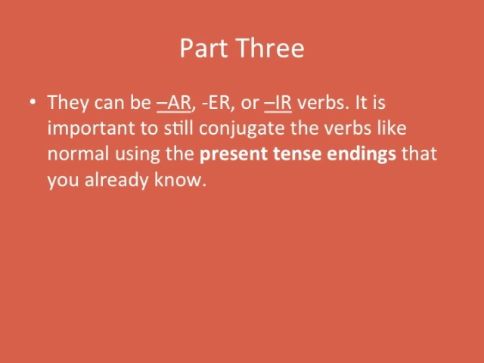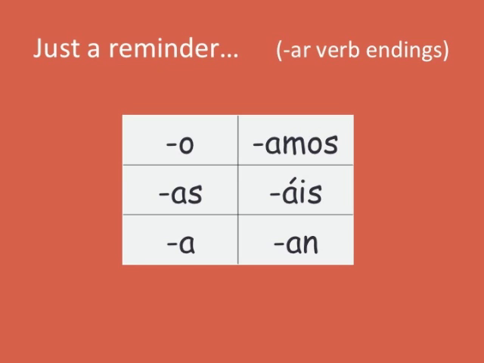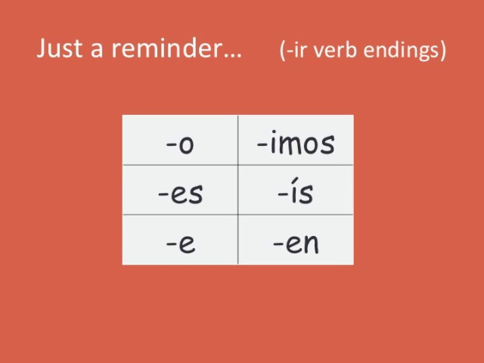Okay, boot verbs can be AR, ER, or IR verbs, and it's important to still conjugate the verbs like normal using the present tense endings that we already know. So just as a reminder, let's go through the endings. The AR endings: o, as, a, amos, áis, an. The ER endings: o, es, e, emos, éis, en. And the IR endings: o, es, e, imos, ís, en. Remember, everything's the same as the ERs except for nosotros and vosotros forms.